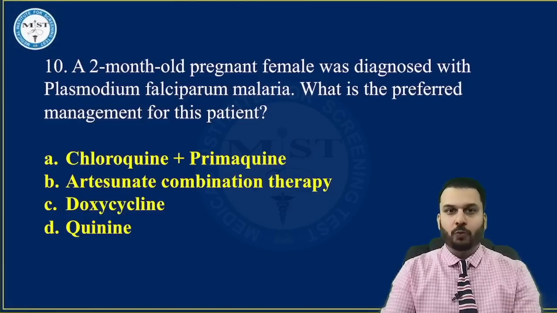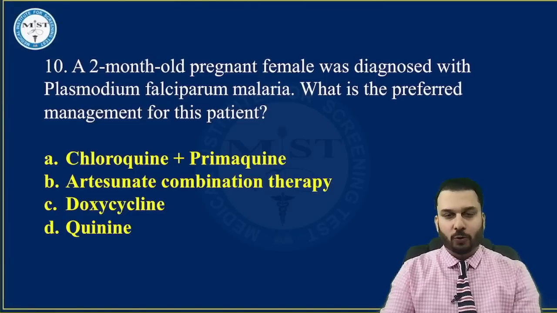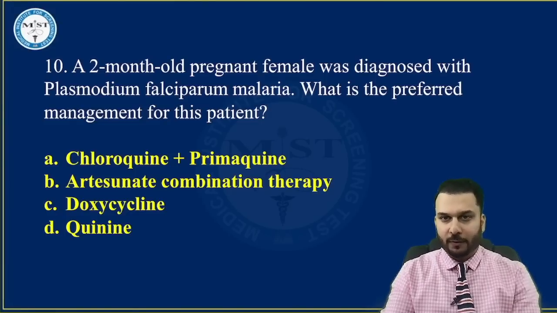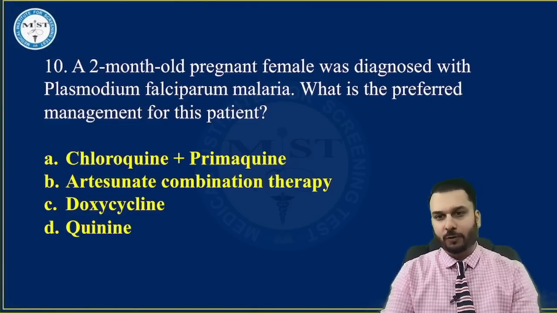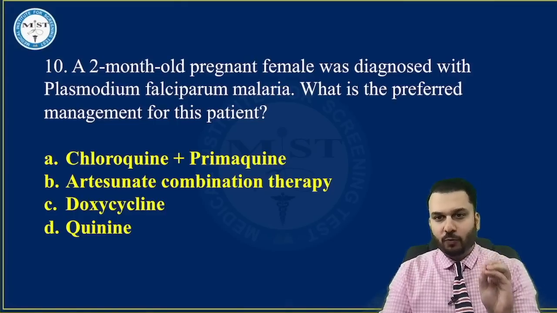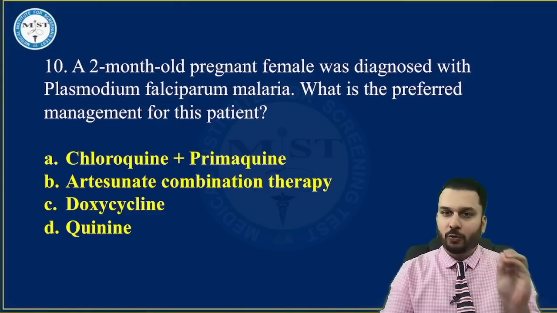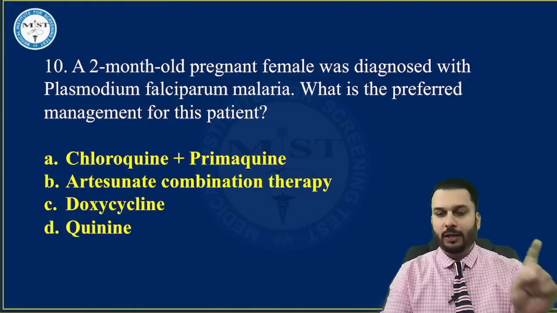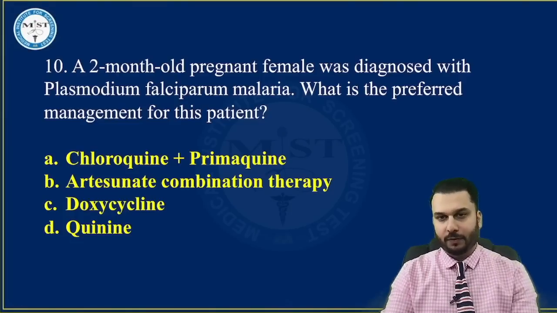Okay. A 2-month-old pregnant female was diagnosed with Plasmodium falciparum malaria. What is the preferred management for this patient? If it's Vivax, we can use a drug called chloroquine even in the first trimester, right?